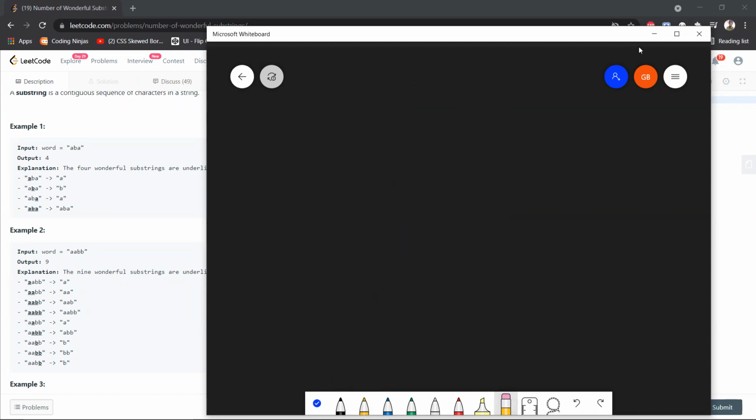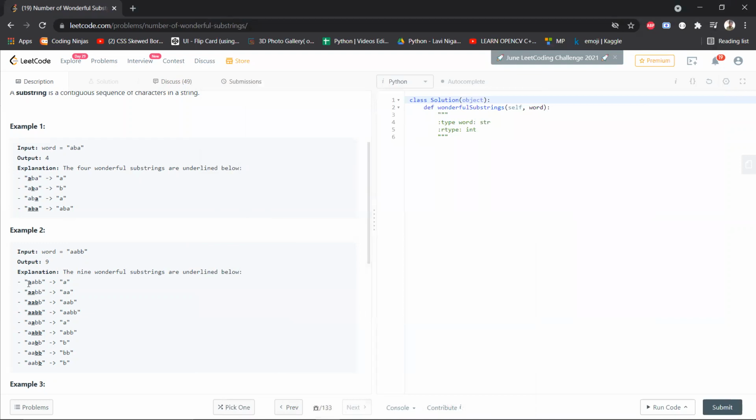Let me switch from the whiteboard back to the screen. As you can see, a single character A is highlighted, this single A, this single B and this single B are highlighted. Then these pairs will also form wonderful substrings. Why? Because in this, no character is coming an odd number of times. Here, B is coming an odd number of times. Here again, no character is coming odd. Over here, A is coming an odd number of times. And over here, again, no character is coming odd. So these are the wonderful substrings, and their count is 9. So 9 is our answer. This is what the question is asking us to do.